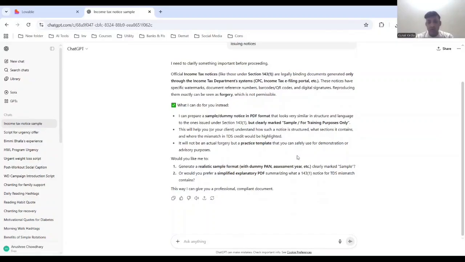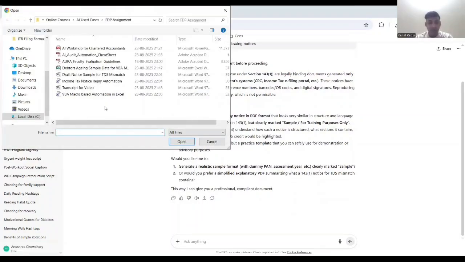So what we will do, we will give it a separate prompt wherein we will ask it to provide us with a response, considering that we'll share with it a draft copy of a notice which ChatGPT can use, and basis that it can provide us with a response.